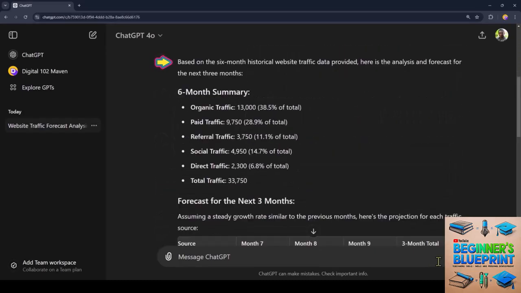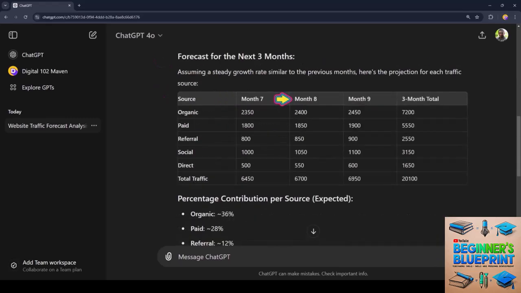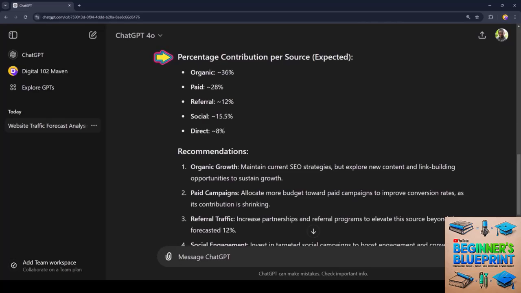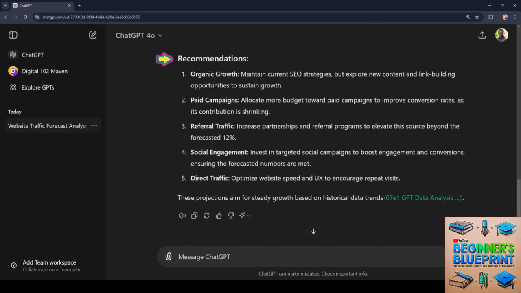So ChatGPT has studied the data, summarized it, created a source-wise 3-month forecast, mentioning the expected contribution per source during that period, and then recommended actions for each specific source to achieve the forecasted numbers. It's always good to have a rolling forecast so that you can allocate resources and to be able to set targets. Next, let's look at behavioral analysis.